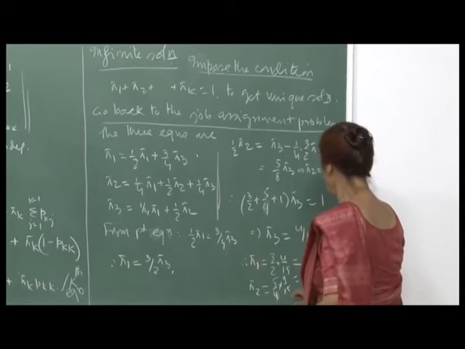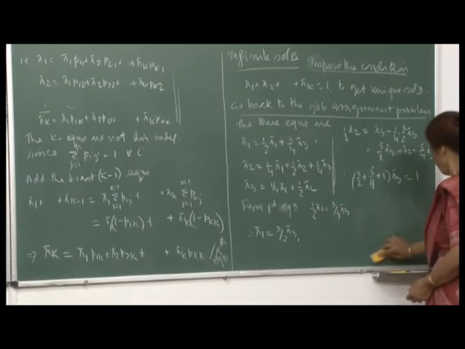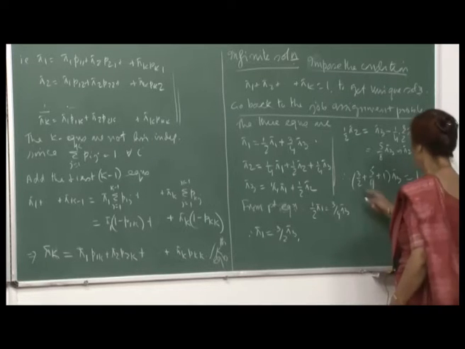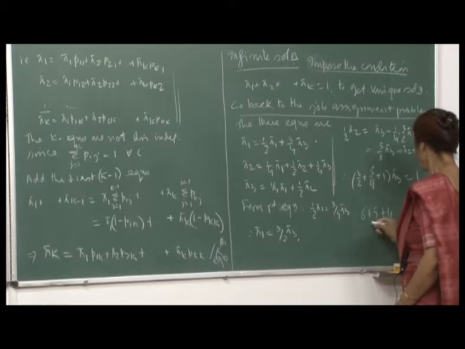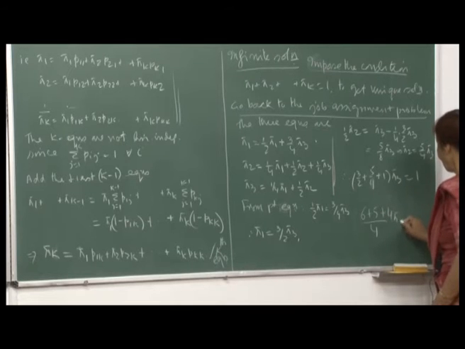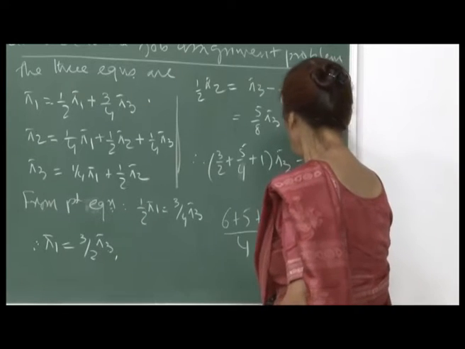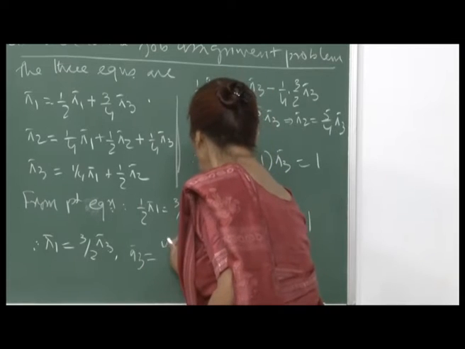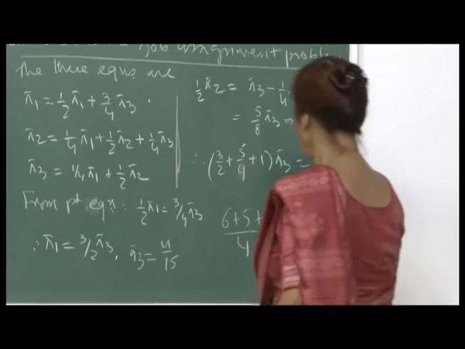So, therefore, how much is this? I suppose I will have to redo this, or maybe this was right, I do not know. So, what is it? This will be 6 plus 5 plus 4. So, the value was okay. There was a mistake here, but the value I had computed was okay. So, therefore, your pi 3 is 4 by 15, okay. And so, this gives you